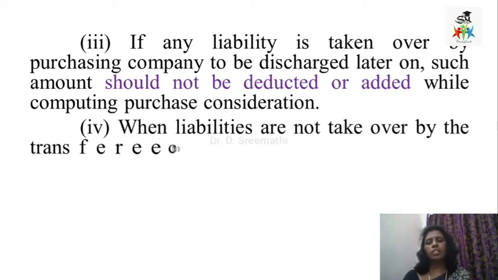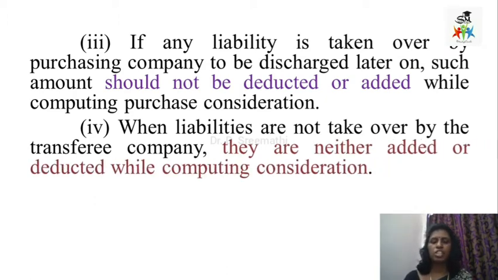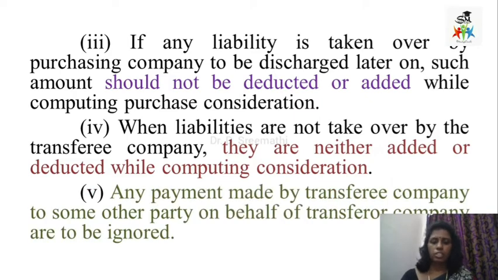And when the liabilities are not taken over by the transferee company, that is, the liabilities are left in the transferor company itself, then they are neither added nor deducted while computing the consideration. Then any amount paid by the transferee company to other parties, that is third parties, on behalf of the transferor company should be ignored.